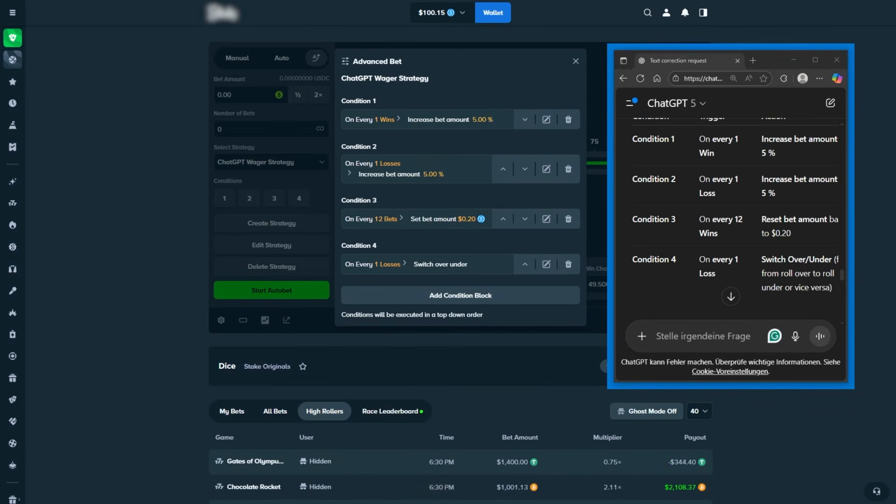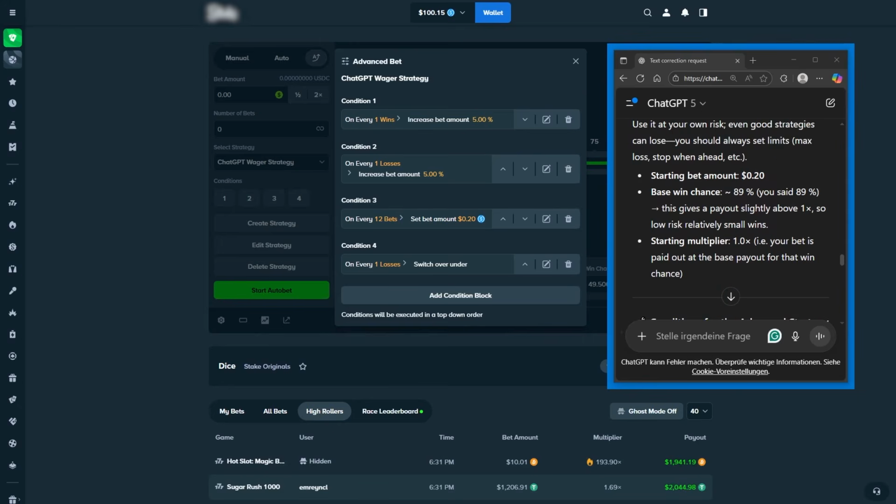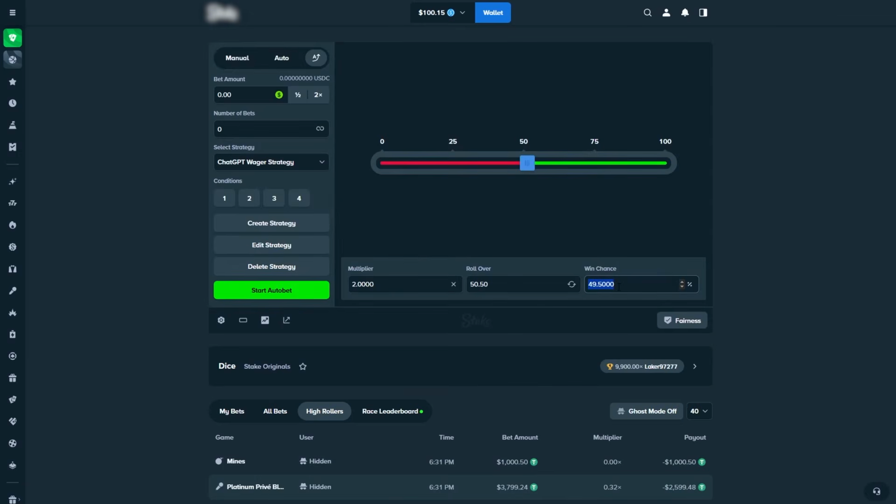Let me quickly make sure this makes sense. All right, I think it's pretty simple, right? This should work. It's only 4 conditions, so I would say let's just try this out. We have a 20 cent bet amount on the 89% win chance. Let's try this out. 89% win chance.